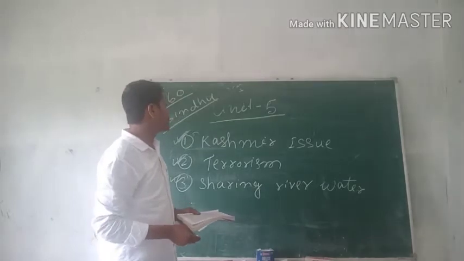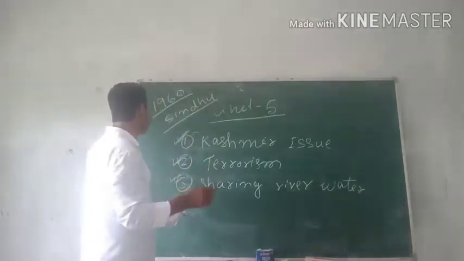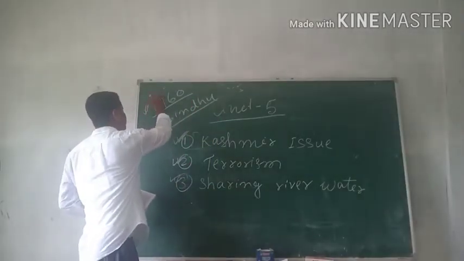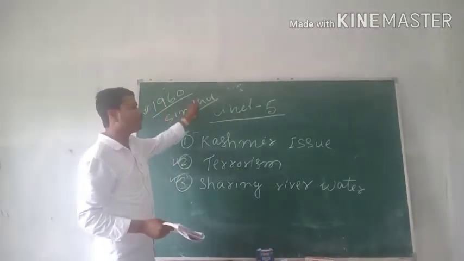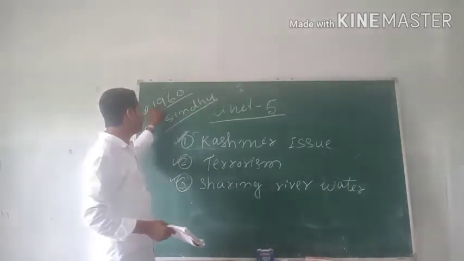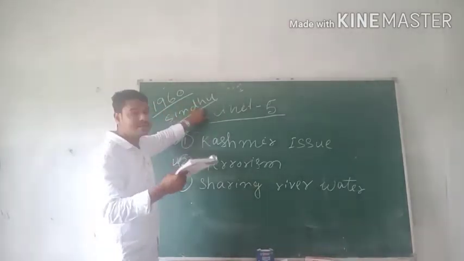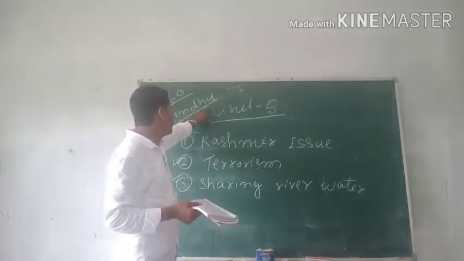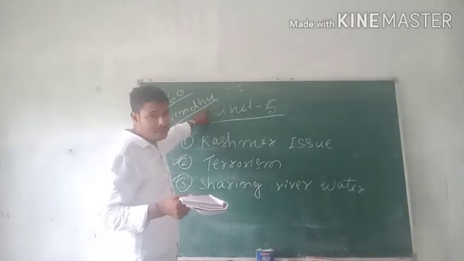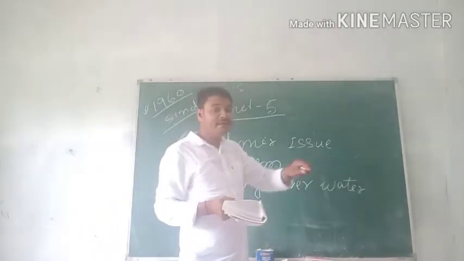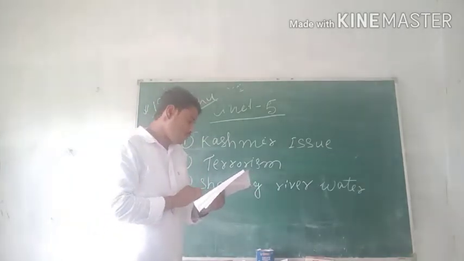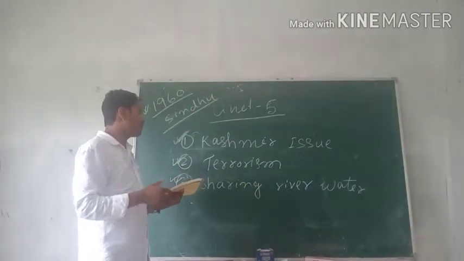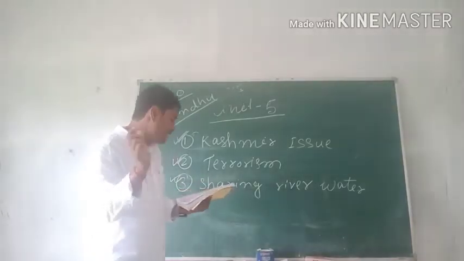When was the Indus Water Treaty signed? In 1960, the Indus Water Treaty was signed between India and Pakistan, with the World Bank as mediator. This is one of the main causes of conflict between India and Pakistan.